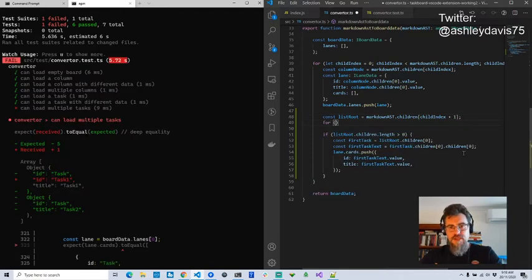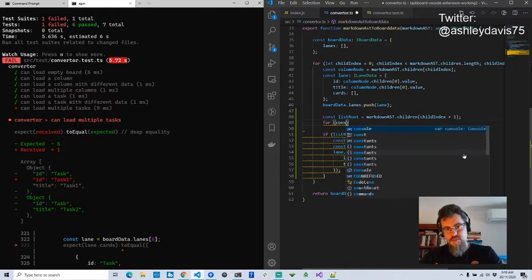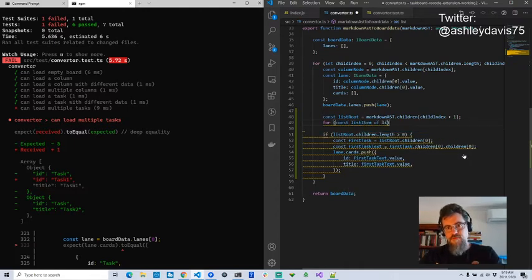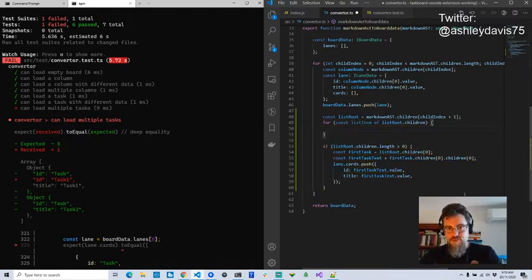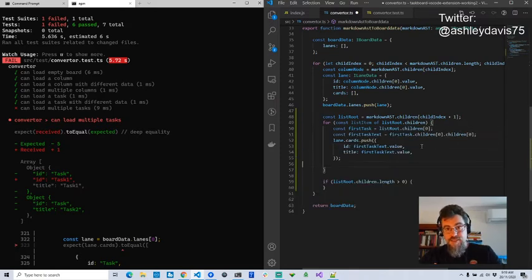But what I'm doing here is I think I want to go through, so for list, what am I doing? For const, come on, list item of list root, not children. So I'm iterating over the children at this branch of the abstract syntax tree. I basically want to put all this stuff in here. So I'm doing that multiple times now for each task.